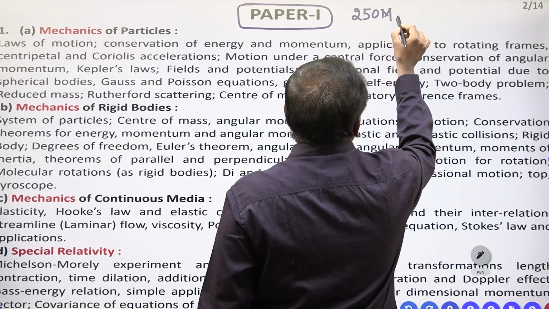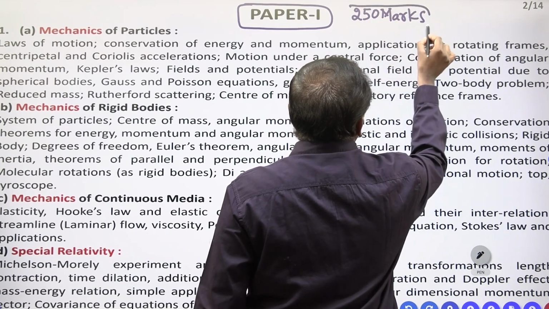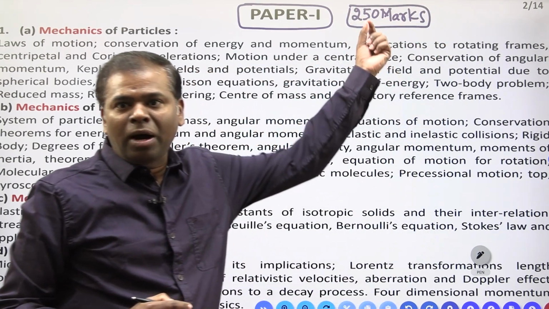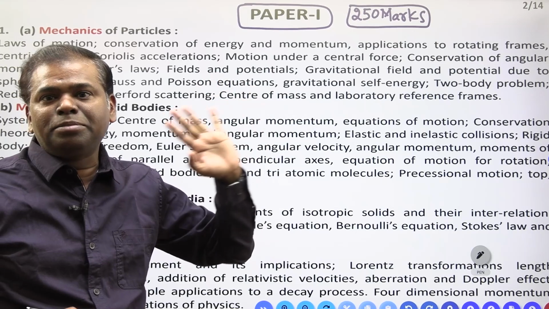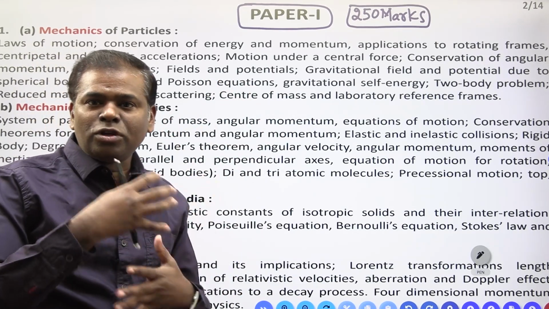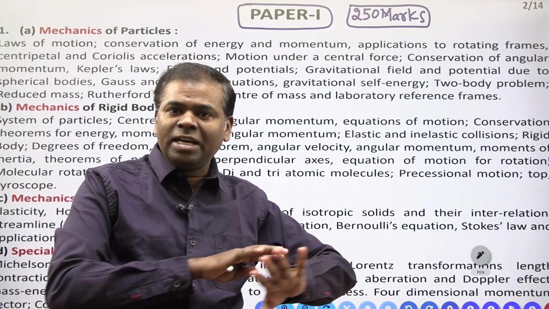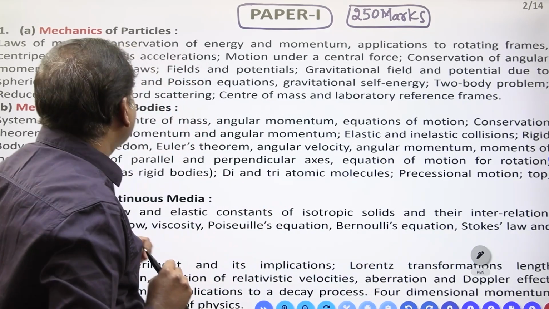250 marks. Total descriptive mode only. Which mode is it? Descriptive mode only. Totally it is a descriptive mode only. Not objective mode. We have to solve, we have to write, we have to exercise each and everything. No option is there. Clear?